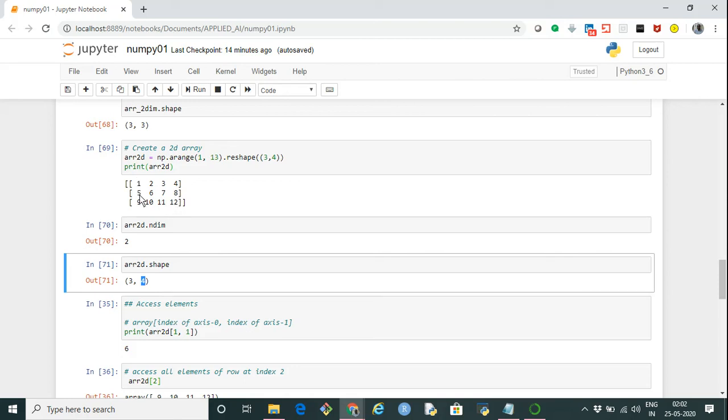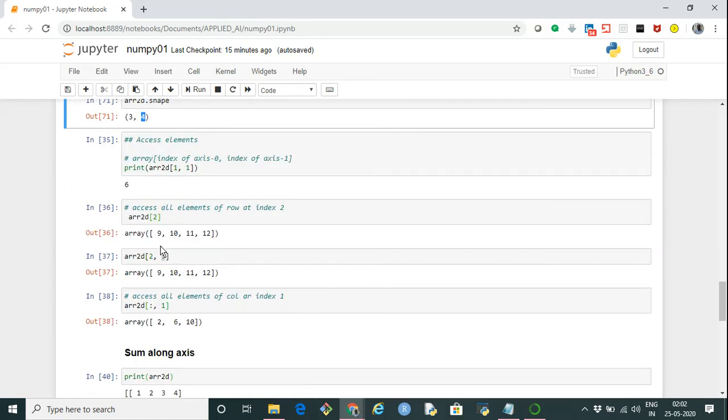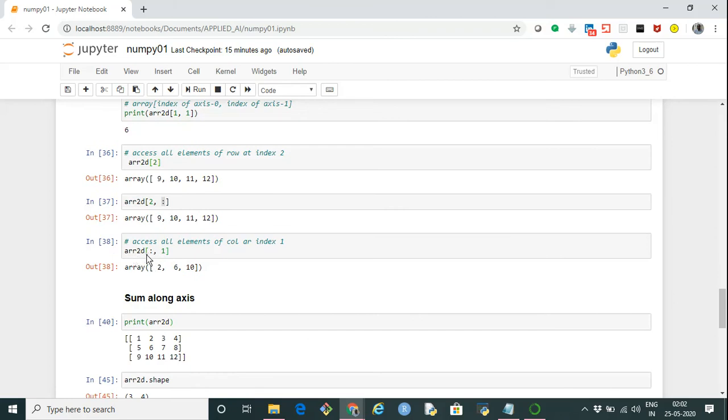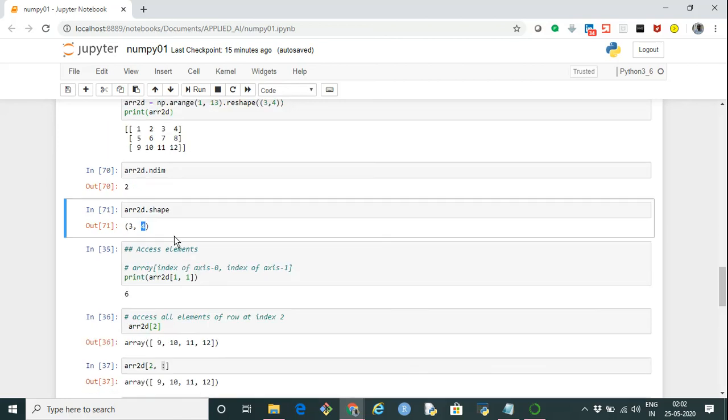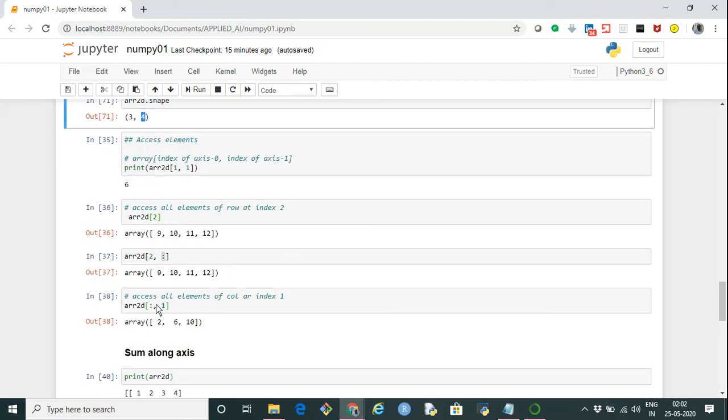So starting from here, index 0 and column at index 1. Basically this column is 2, 6 and 10. So we want all the elements of column 1, which means all the elements from all the rows at column 1. So we give the array name, then colon, which means all the rows, comma, and then 1, the index of column 1. Then it will return 2, 6 and 10. So basically, as we said, colon means all the elements of a particular axis.